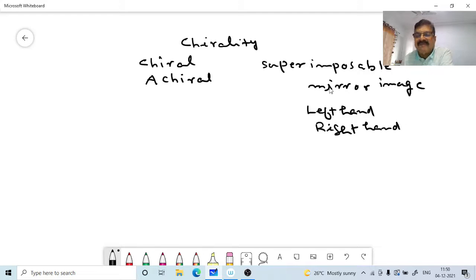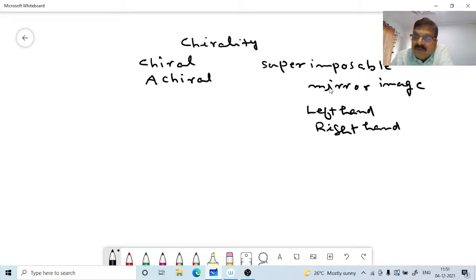Now, what is a mirror image? All objects have a mirror image. That is, when you keep an object in front of a mirror, you get an image. That is the mirror image. In stereochemistry, what we are concerned with is not all kinds of mirror images. What we are concerned with is whether a molecule is identical to or different from its mirror image. Mind you, all objects have mirror images. So what we are concerned with is whether a particular object is identical to or different from its mirror image.